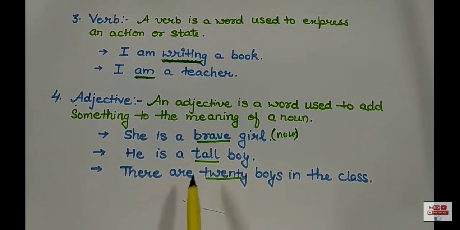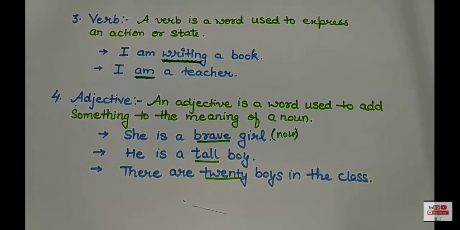He is a tall boy. Again, tall is representing something about the noun. So, tall is adjective. There are 20 boys. I have underlined 20 here because 20 is showing number and acting as adjective.